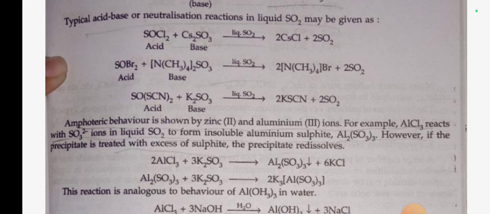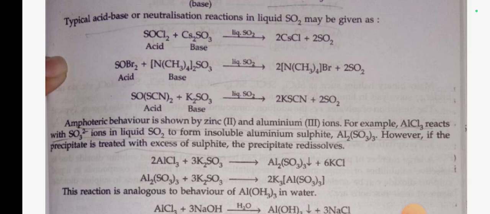For example, AlCl3 reacts with SO3 2 negative ion in liquid SO2 to form insoluble aluminium sulfite Al2(SO3)3. However, if the precipitate is treated with excess sulfite, the precipitate redissolves. 2AlCl3 plus 3K2SO3 gives Al2(SO3)3 plus 6KCl.